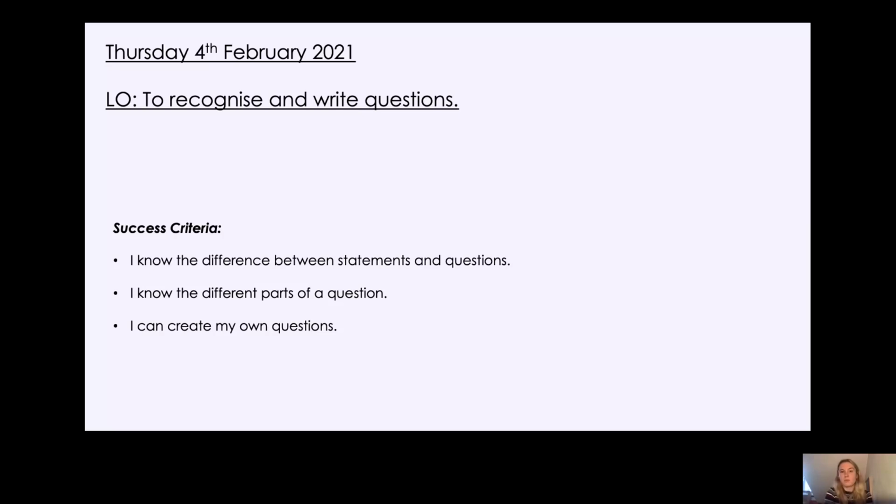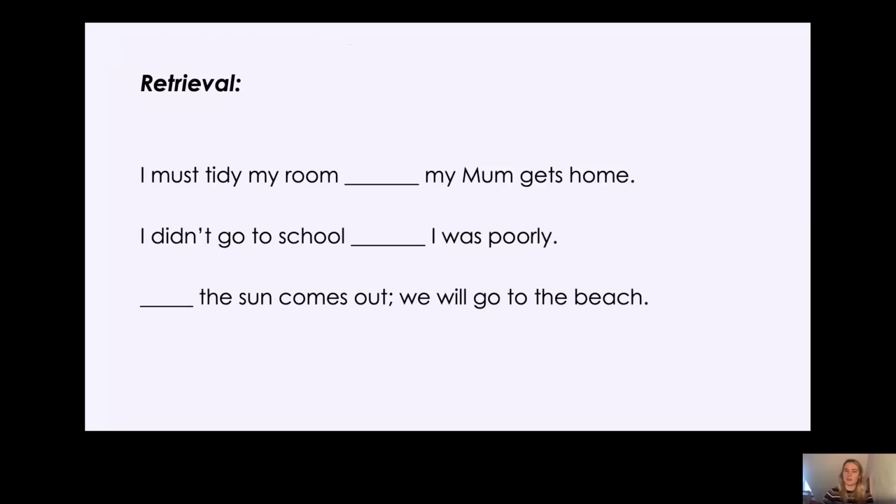But as I said, before we get on with today's learning, let's see how much you can remember from yesterday. So here you've got 3 sentences, and in these sentences, you are missing the subordinating conjunction. So I must tidy my room, my mum gets home. I didn't go to school, I was poorly. The sun comes out, we will go to the beach. Okay, now in some of these you can have more than one answer. See if you can find out which ones you can have more than one subordinating conjunction in. Okay, so pause the video now and have a go.